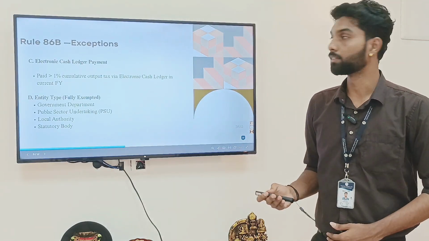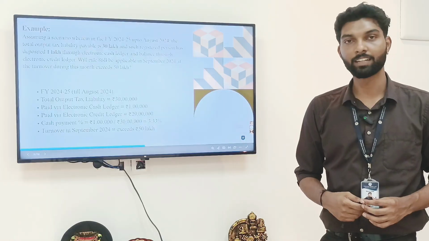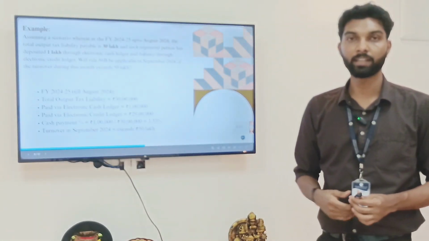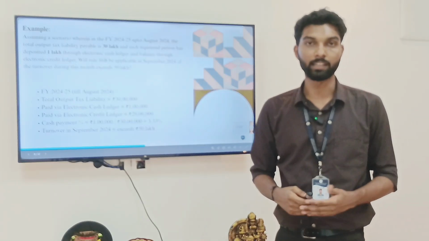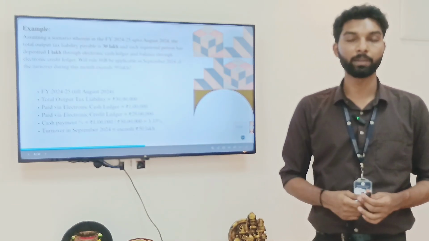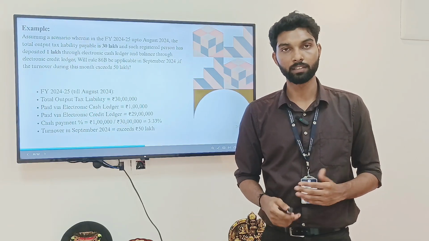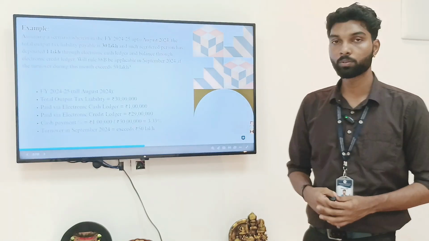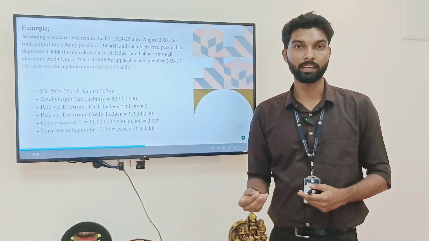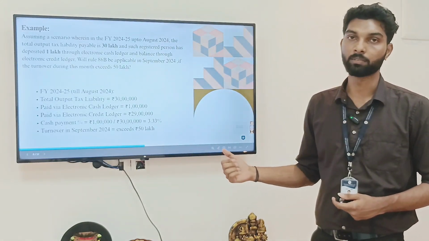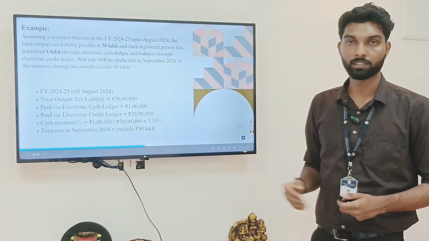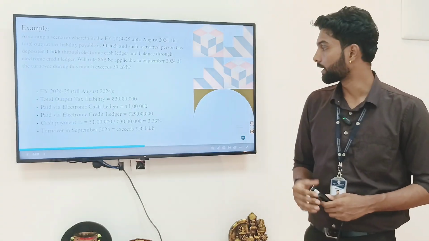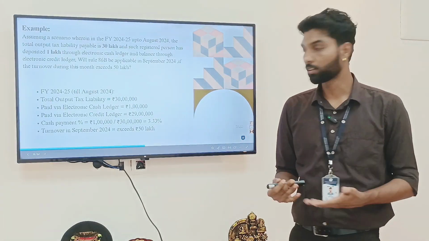So we'll look into an example. Assume a scenario where in the financial year 24-25, up to August, an individual has paid an output tax liability of 30 lakhs, of which 1 lakh has been paid by cash and the rest is paid by electronic credit ledger. Since he has paid more than 1% of the output tax liability, this exception will be applicable. The output tax liability was 30 lakhs. He has paid 1 lakh through cash and the rest 29 lakhs through electronic credit ledger.